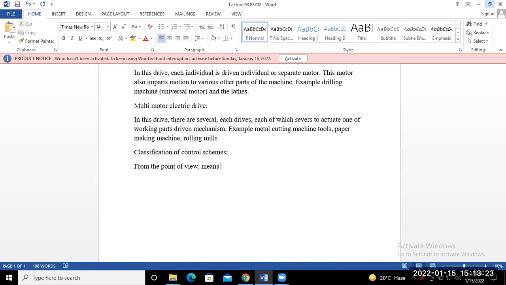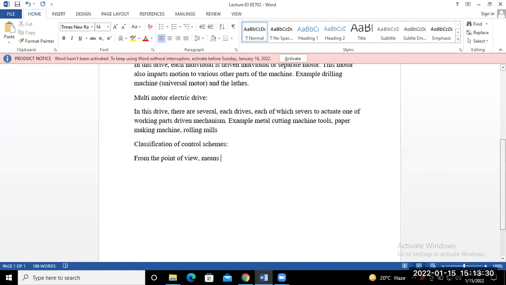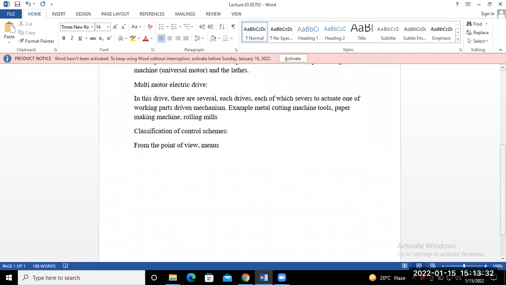So these are the controls where we want to control the motion of the load, either forward or reverse, with speed increase or decrease.